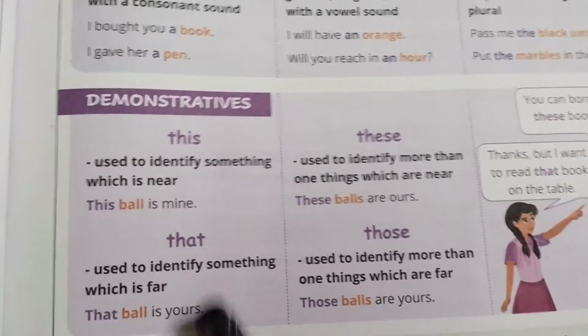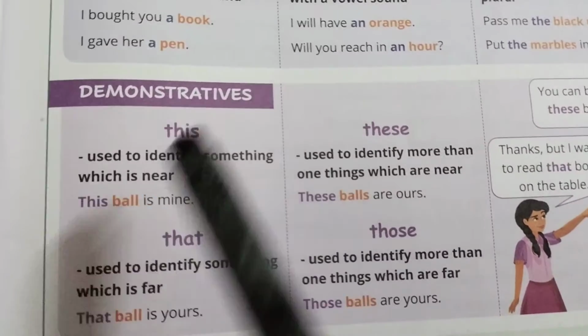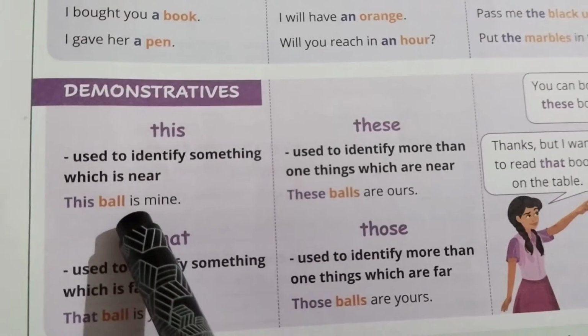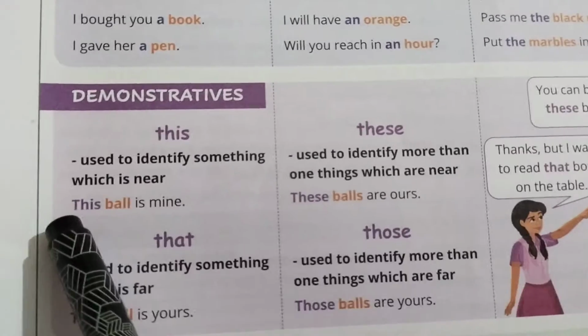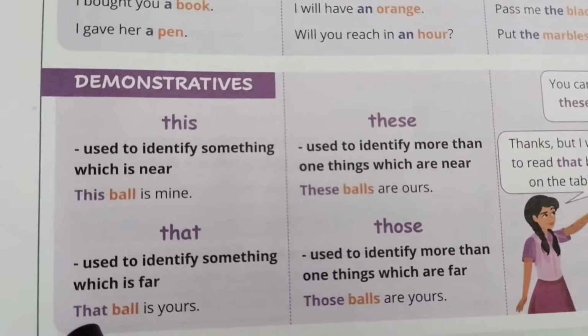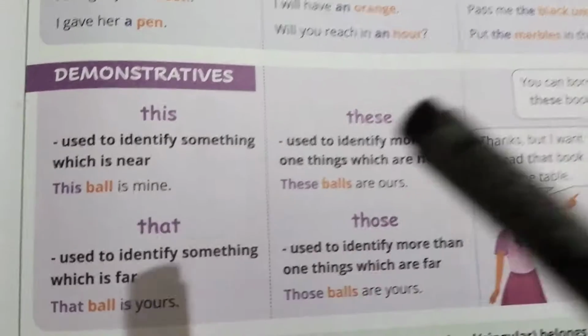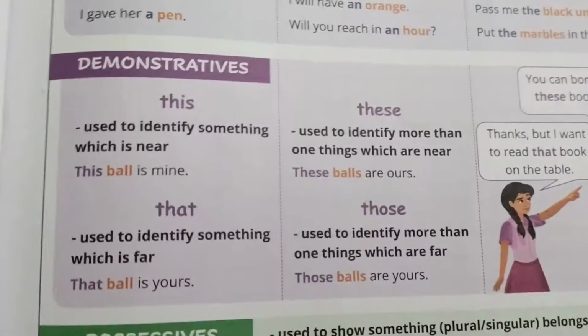So you have to see whether it is singular or plural. Here you can see ball. The thing which is near, if it is given in singular, you can write it as this. And the thing which is far from it, you have to write it as that. So according to the singular and plural, and according to the distance, you will be writing the demonstratives.